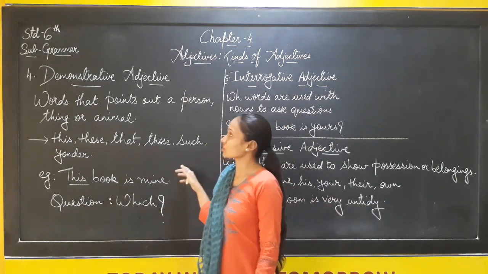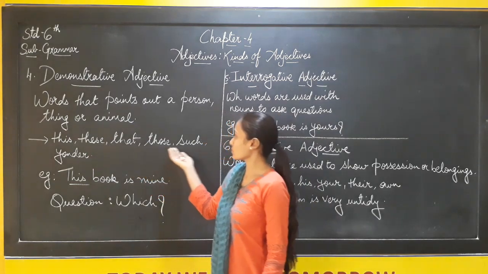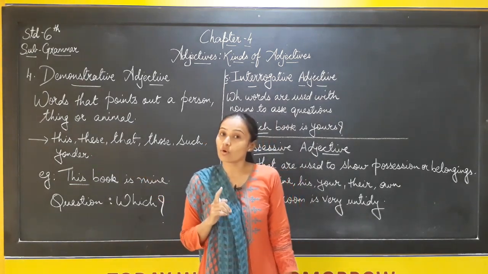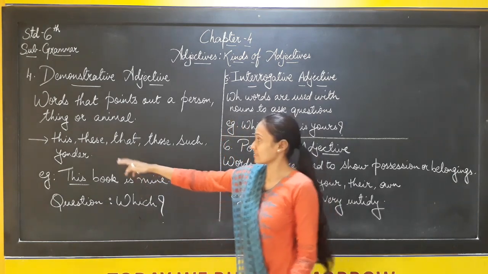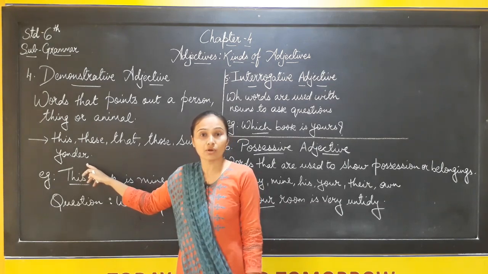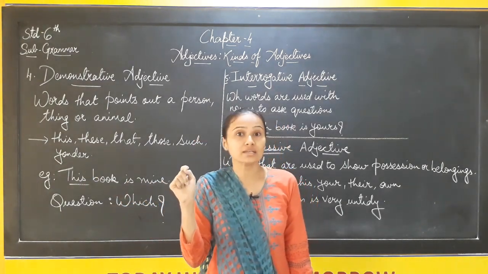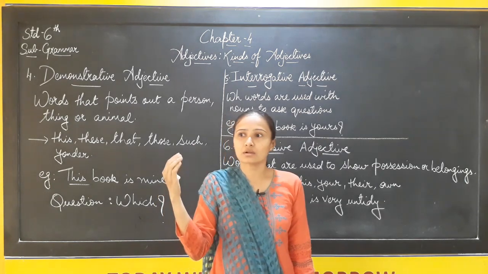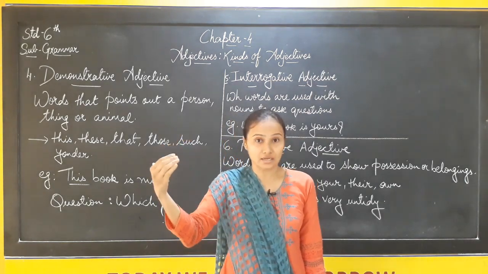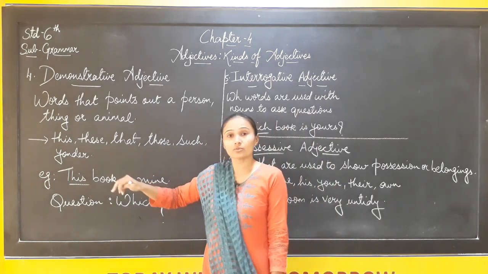These are the words which come in the demonstrative adjective: these, that, those, such, yonder. Now I think you all know the difference between these, that, those, right? Such, yonder. Now what is meant by yonder? Yonder means if I speak over there. Over there is said to be yonder. It means we can see within our sight and we can speak over there. So this is said to be yonder.